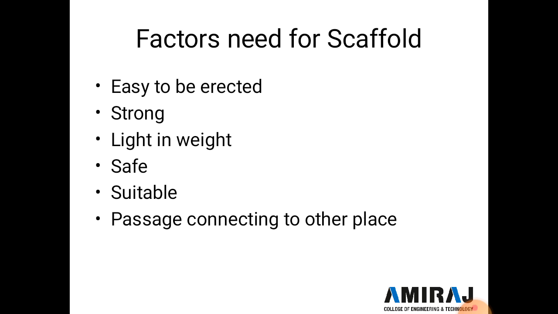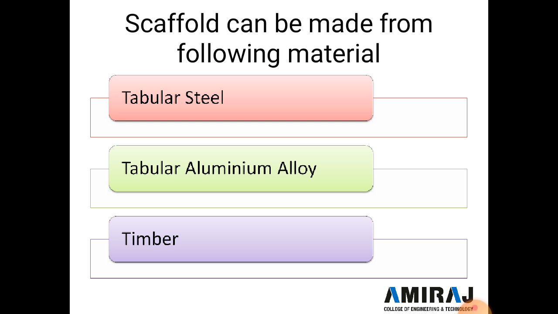If two scaffolds stand at the same place and are joined by a passage between them, this passage connects the platforms with each other, so it's easy for a person to move from one platform to another. Now next, a scaffold can be made from the following materials. Three types of material are generally used. First is tubular steel, second is tubular aluminum alloy, and third is timber.